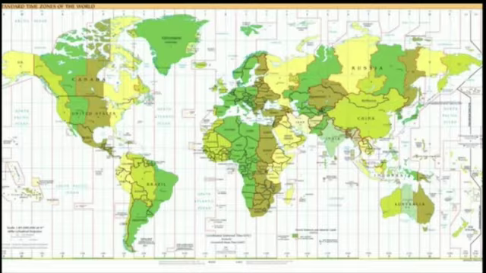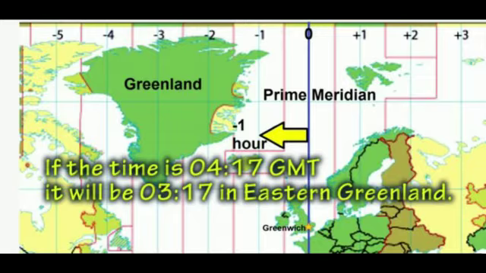A standard time zone is defined as a geographical area or region through which the same standard time is observed. A time zone item specifies an international time zone indicated by an offset from the prime meridian. Western Hemisphere: to the west of the prime meridian, such as Canada, it will be a later time. Example: Greenland is one time zone to the west of Greenwich, so it's 1 hour behind Greenwich to determine a time of day.